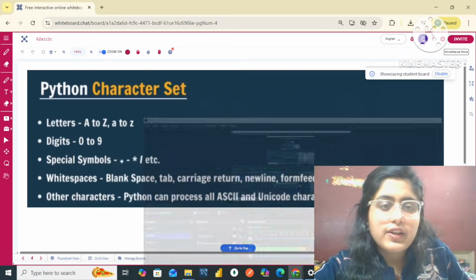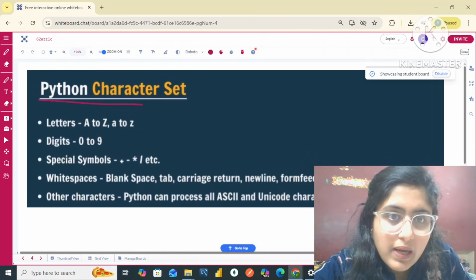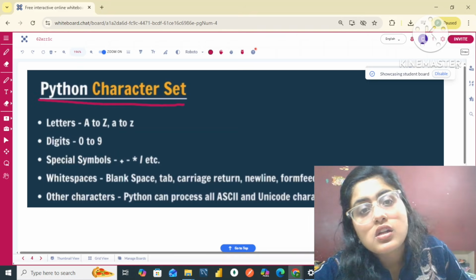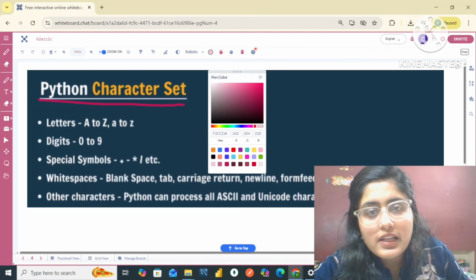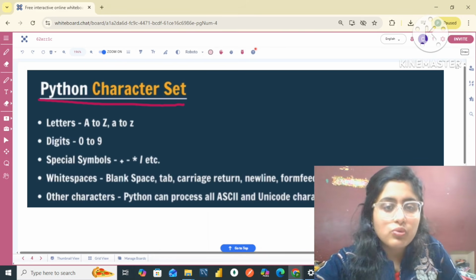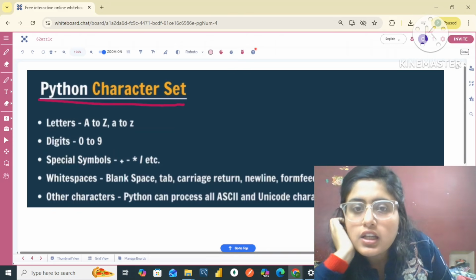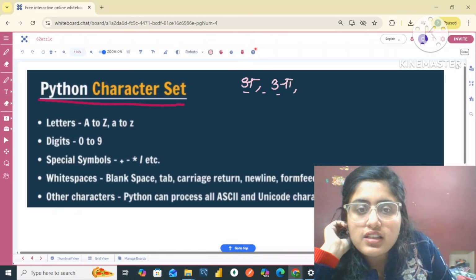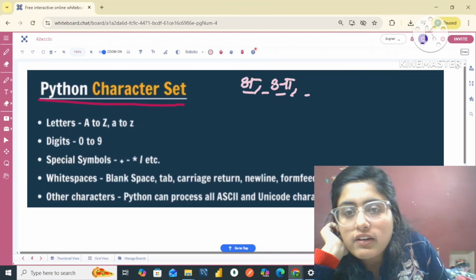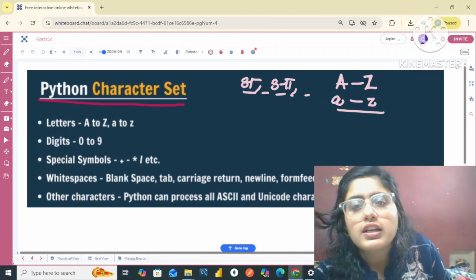Now, my dear friends, let me discuss with you all about the character set in Python. What is a character set in Python? Just like in any other language, we are allowed only some things. For example, in Hindi, we can write these specific letters. In English, we can write either from capital A to Z, or from small a to small z. Rest, we cannot use any other thing.